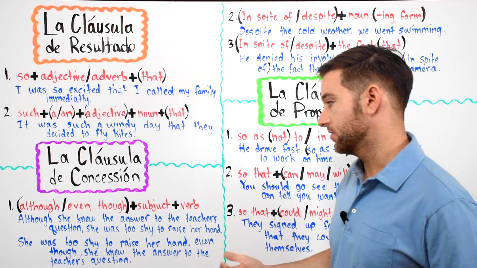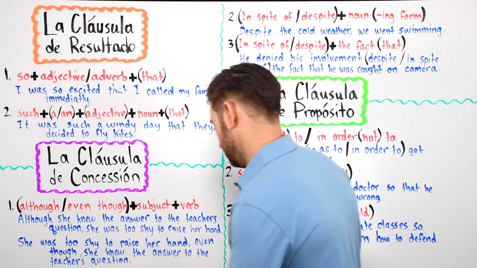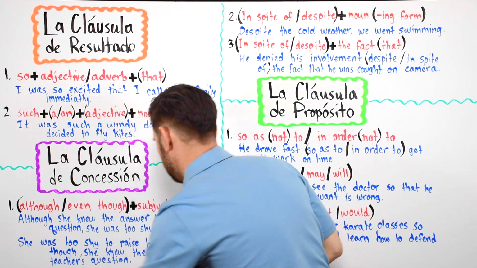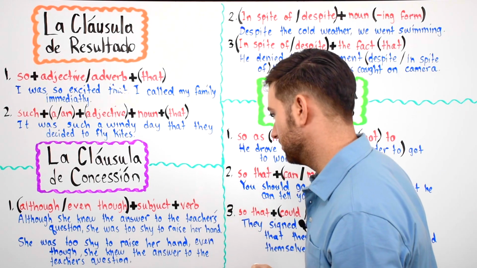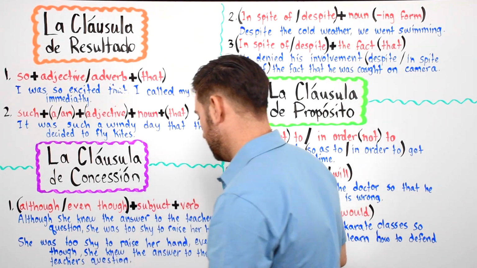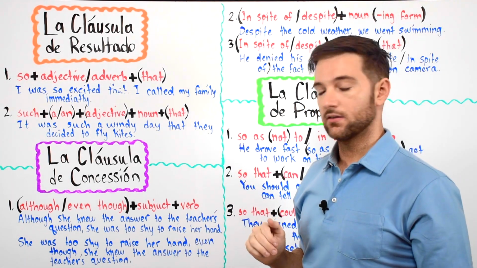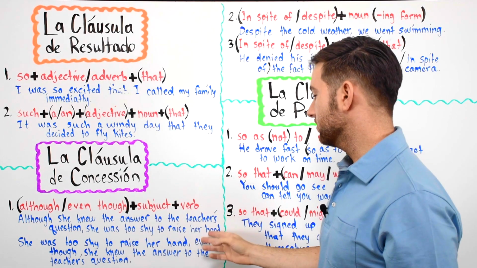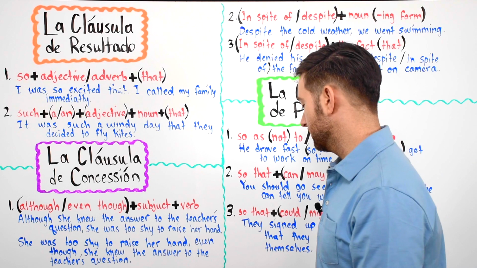So, although she knew the answer to the teacher's, oops, we need an apostrophe. Although she knew the answer to the teacher's question, she was too shy to raise her hand. Although she knew the answer to the teacher's question, she was too shy to raise her hand.